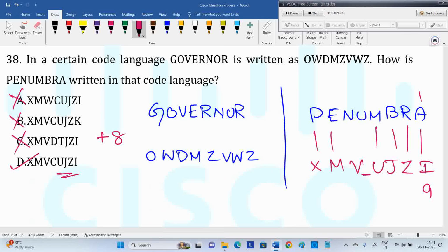D option. U is 21. 21 +8 is 29. 29 means C. U +8 is nothing but 29, which means the letter C.